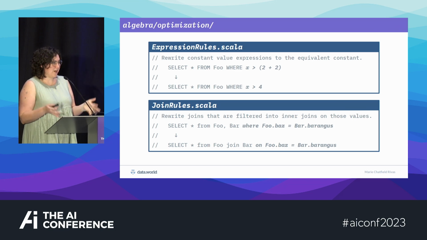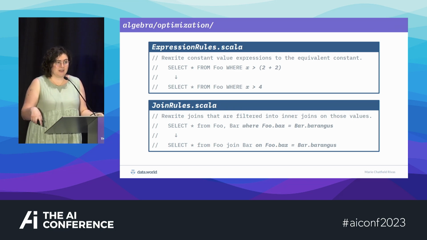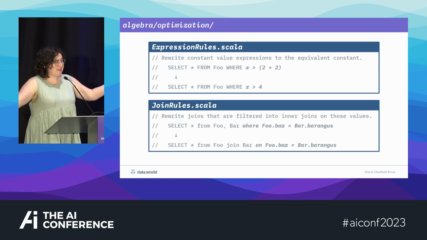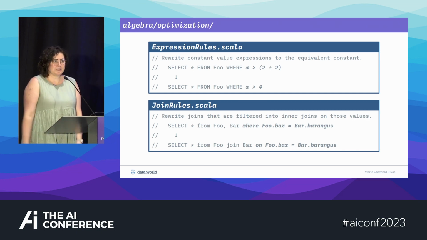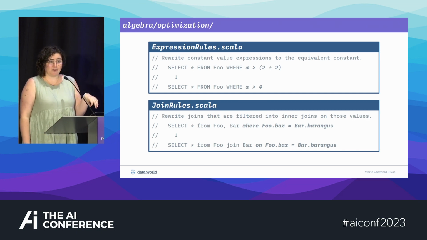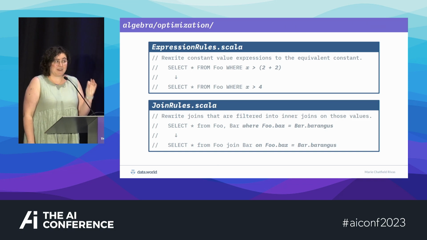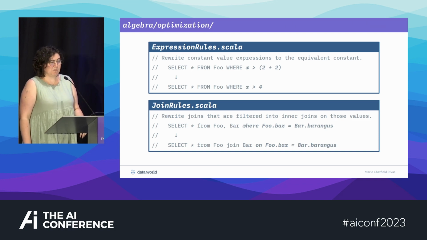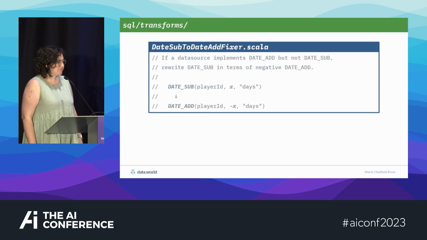which really matters if you are doing these federated queries, where do you actually need to pull 10,000 rows out of Postgres if later on in the query you're filtering it down to only 5? Why don't we only get 5 in the first place? So optimization is super powerful, and we can do it because we have a very powerful abstract syntax tree, so we can essentially just do math on it.